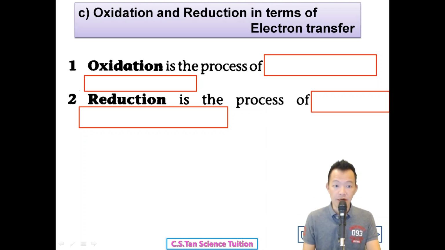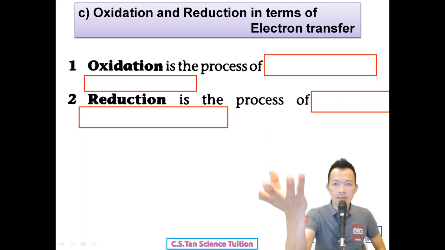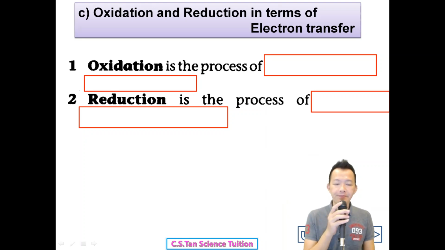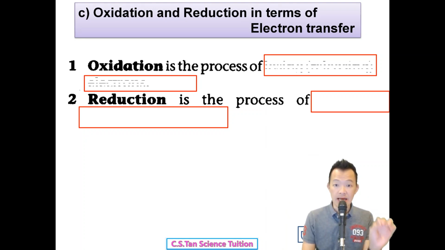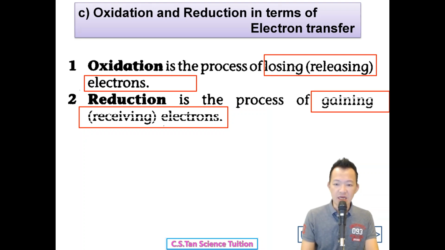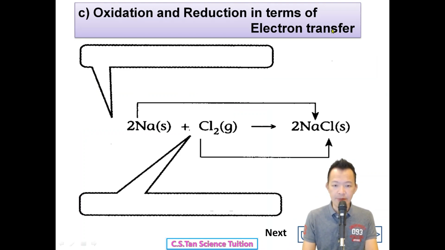Okay, so oxidation is a process of gaining the electron or losing the electron? Gaining or losing? Okay, so oxidation is a process of losing the electron, or releasing the electron. Lose your electron. But reduction is a process of gaining the electron. Okay, and any example?